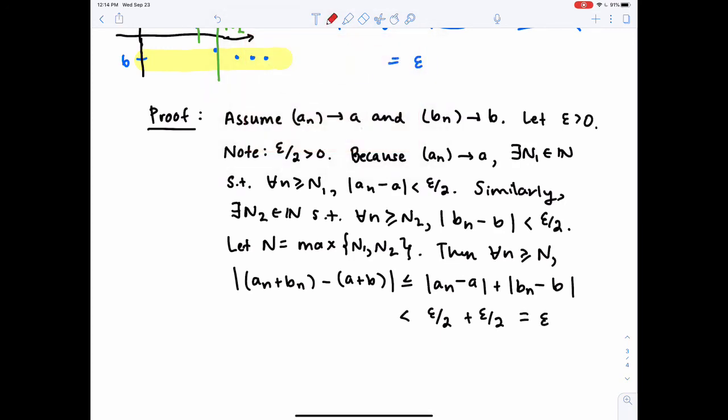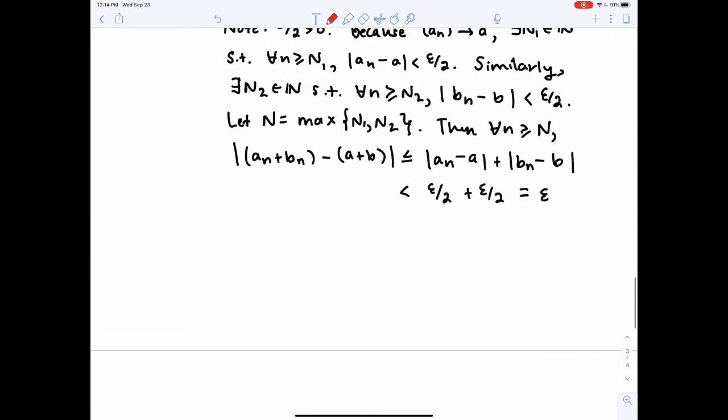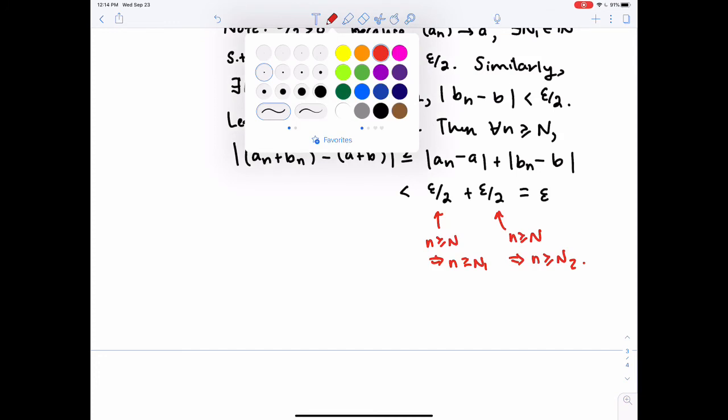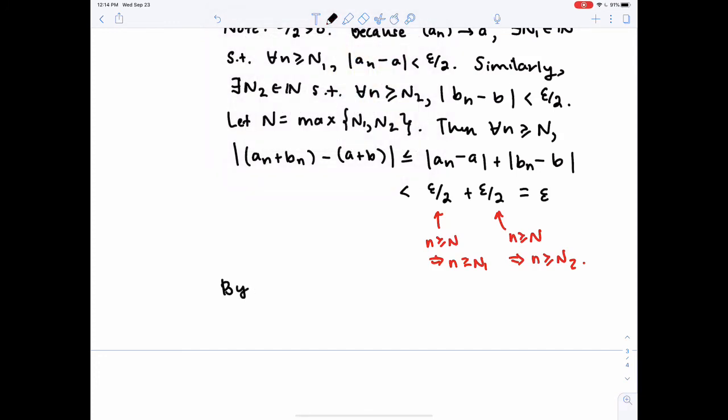And that's exactly what we want to show. One thing here, this is because n greater than or equal to capital N implies little n is greater than or equal to N1. And then I can use the second condition because n greater than or equal to capital N implies that little n is greater than or equal to N2. So by definition, AN plus BN as a sequence converges to A plus B.